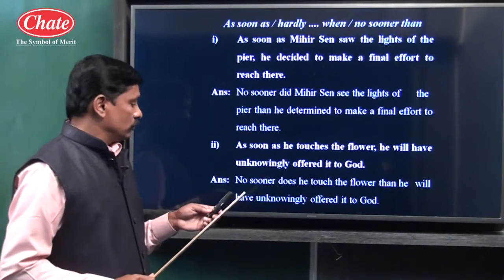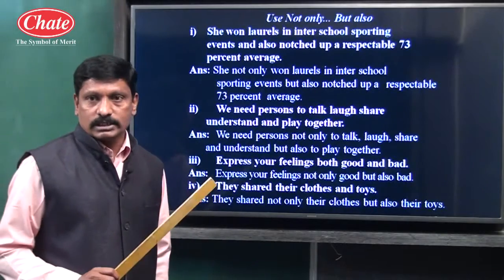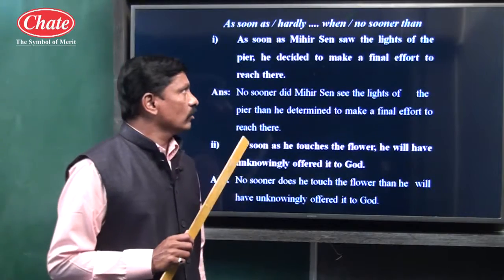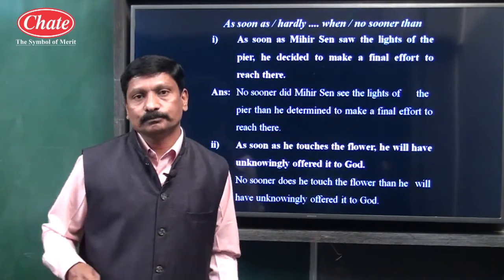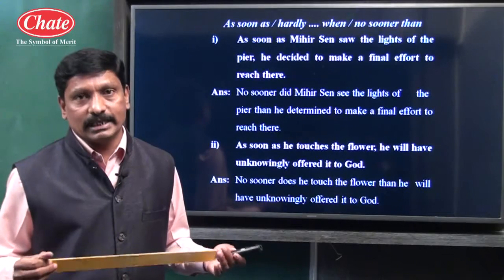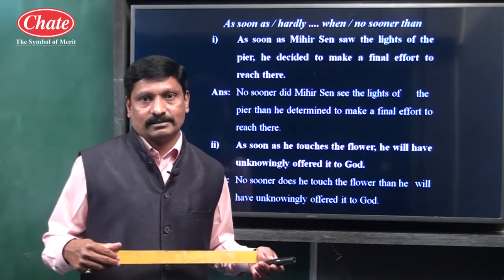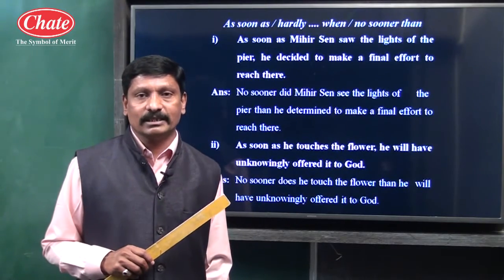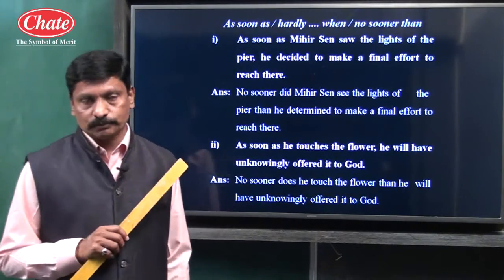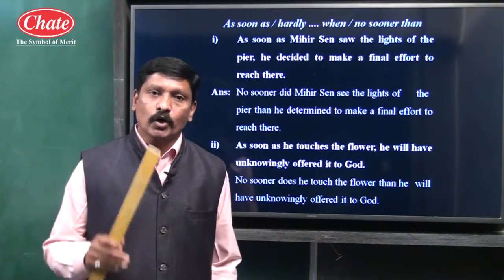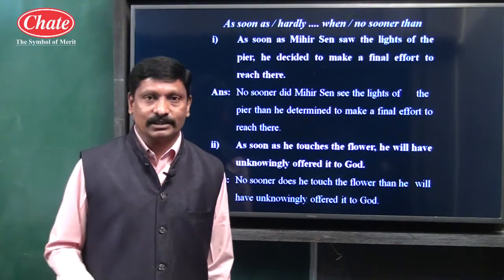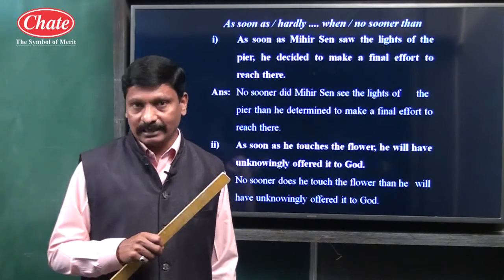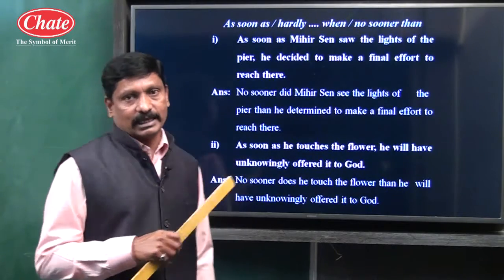Children, now we shall see one more simple topic, that is the use of as soon as, hardly... when, no sooner... than. Let us see what their word class, part of speech is: as soon as, no sooner than, hardly when. Once again, these are three subordinating conjunctions. These subordinators are used to join two actions, first action and second action. But what type of actions, children? The actions which occur one after another. Let us see some examples.